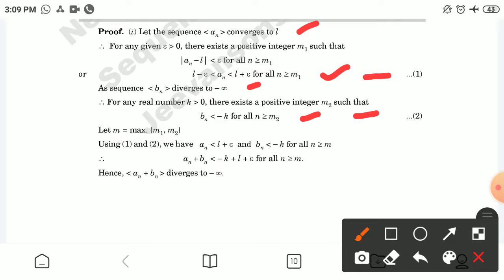Using first and second, we have an is less than L plus epsilon and bn is less than minus k for all n greater than or equal to m. Therefore, an plus bn is less than minus k plus L plus epsilon for all n greater than or equal to m. Hence, an plus bn diverges to minus infinity.